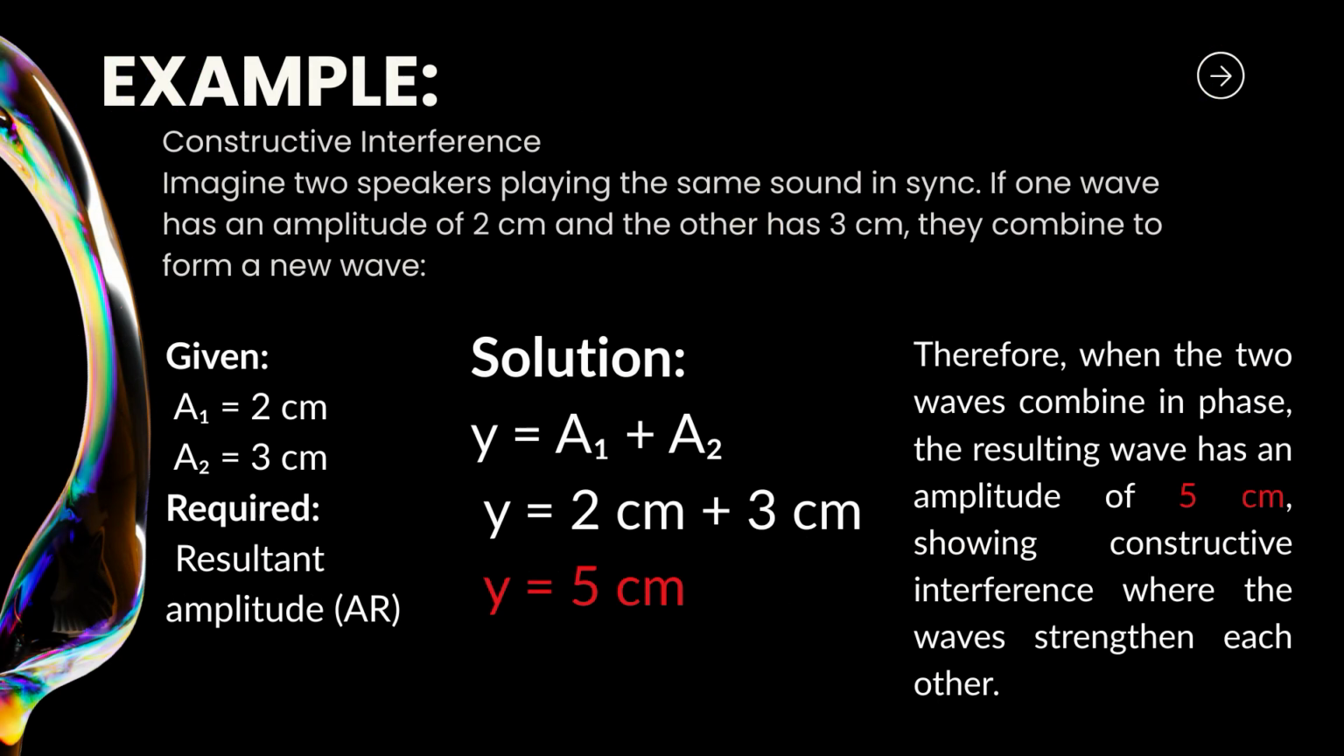For example, imagine two speakers playing the same sound. If one wave has an amplitude of 2 centimeters and the other has 3 centimeters, then they combine to form a wave with an amplitude of 5 centimeters. This means the sound becomes louder because the waves reinforce each other. You can visualize this as two waves rising and falling together, merging into one taller wave.